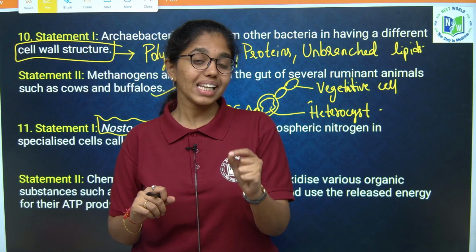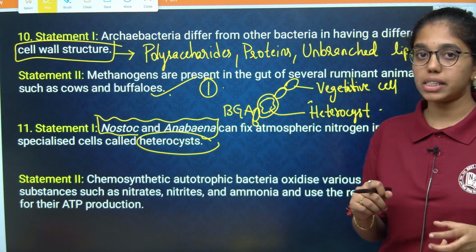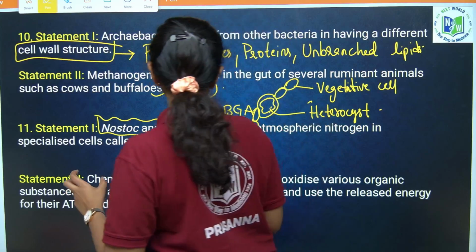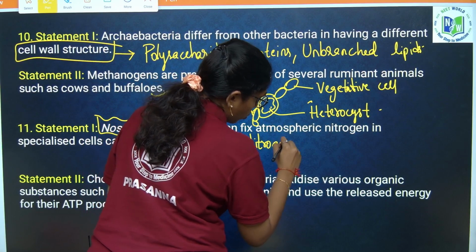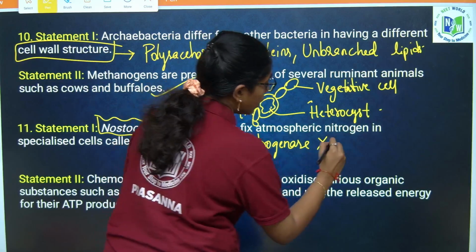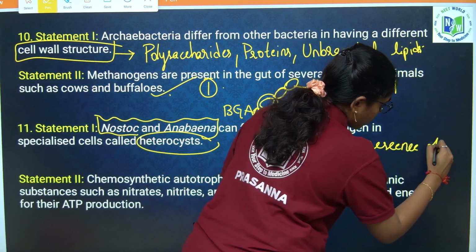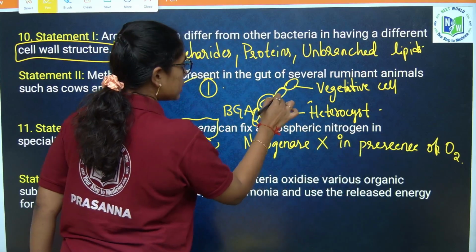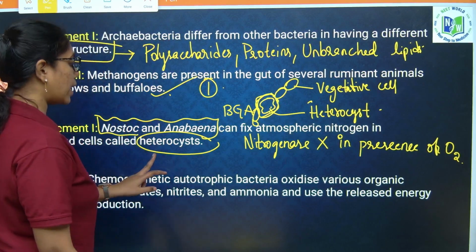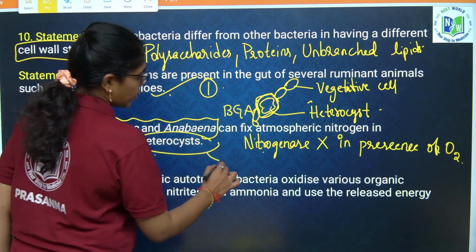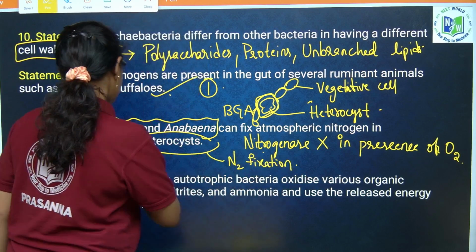Nitrogenase enzyme will not show its activity whenever oxygen is present. In the presence of oxygen, nitrogenase is inactive. That is why heterocyst cell wall is very thick, which is impermeable to oxygen, right? So that as this has nitrogenase enzyme, this fixes nitrogen. So yes, this statement is true.